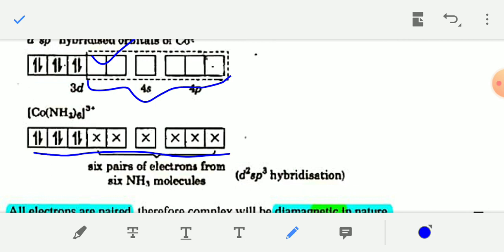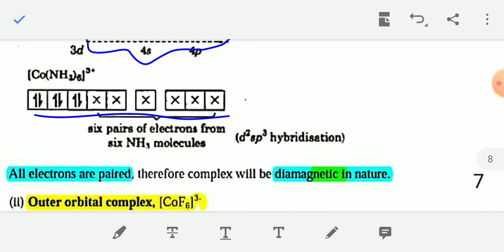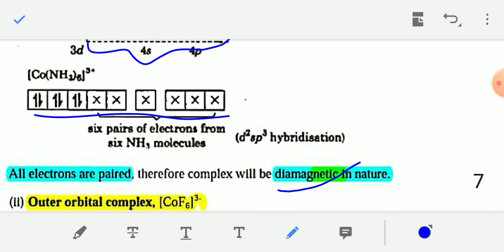Okay, so [Co(NH3)6]3+, this complex is diamagnetic in nature. All electrons are paired, so the complex will be diamagnetic in nature.